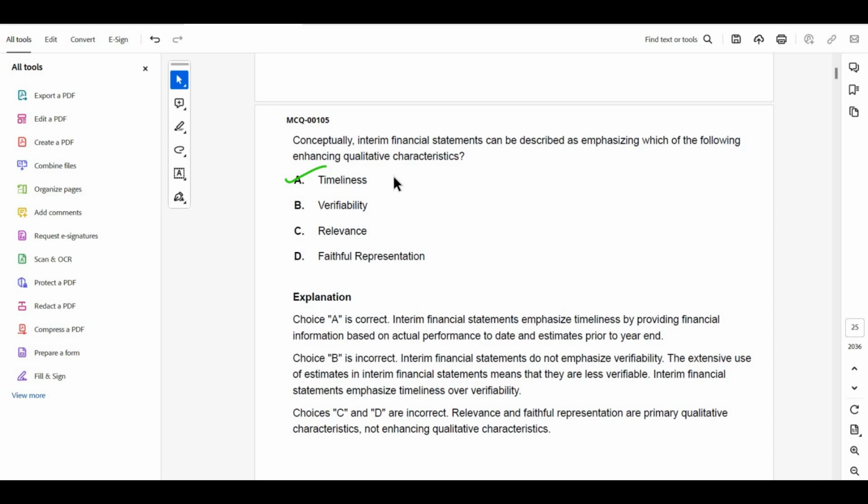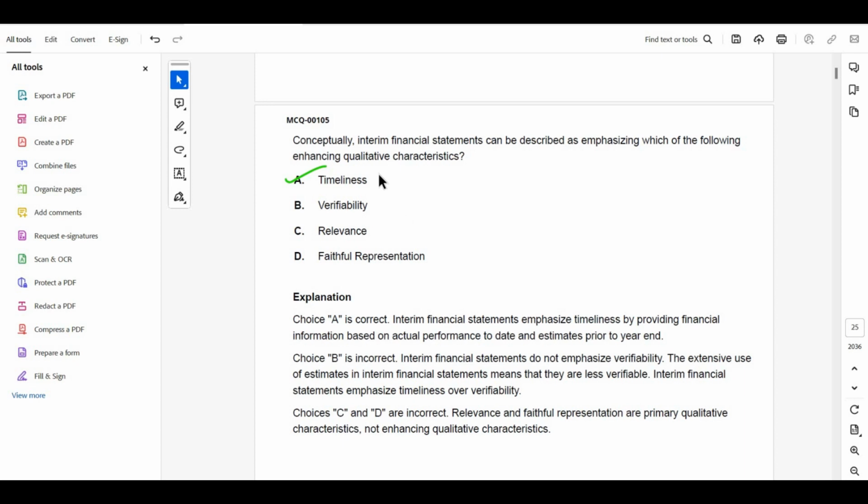So it emphasizes timeliness by providing financial information based on actual performance and estimates prior to year end, because it is published between the year, means it can be published quarterly, it can be published semi-annually.